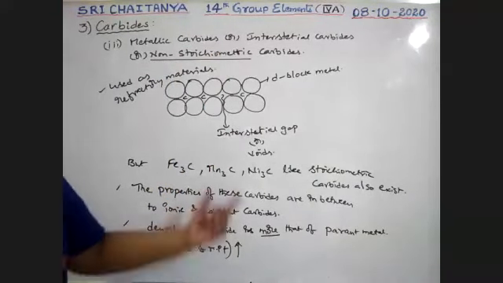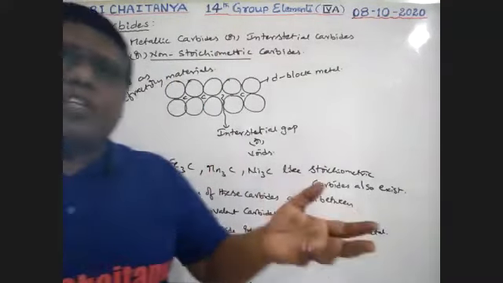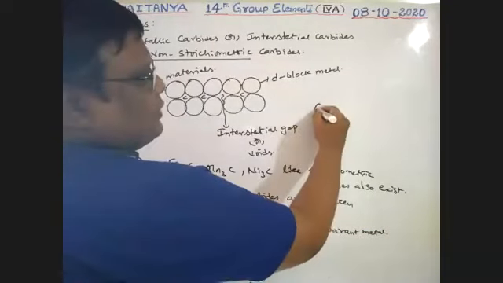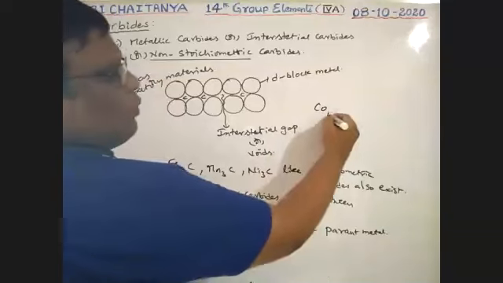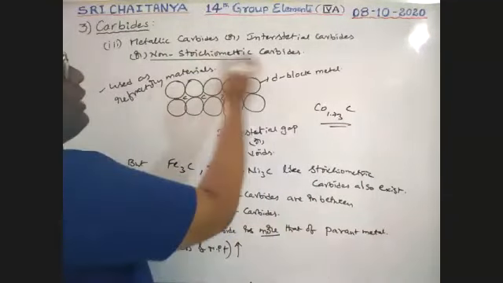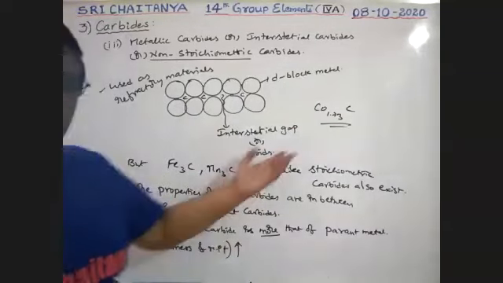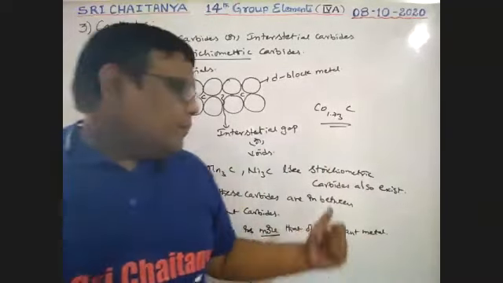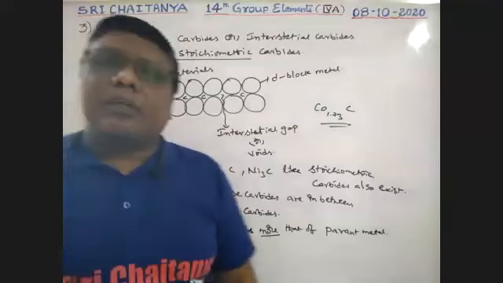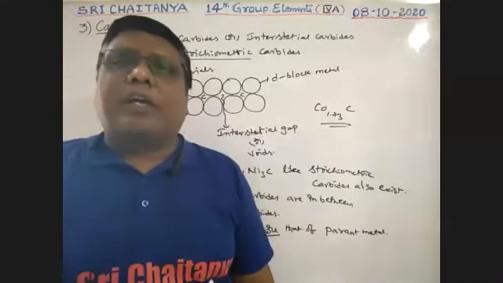For our D block elements, these are some examples. Sometimes the ratios are like cobalt 1.73 C. This type of carbide is called a non-stoichiometric carbide. Some carbides are also formed that are stoichiometric. So this is all about your carbides.